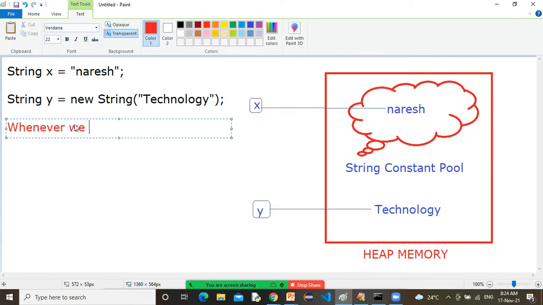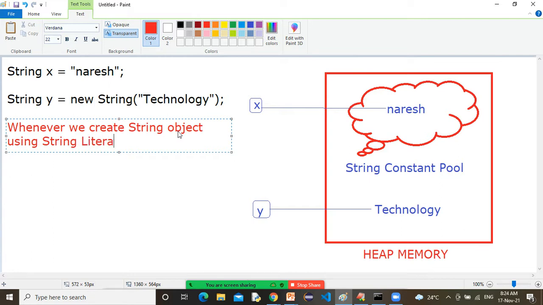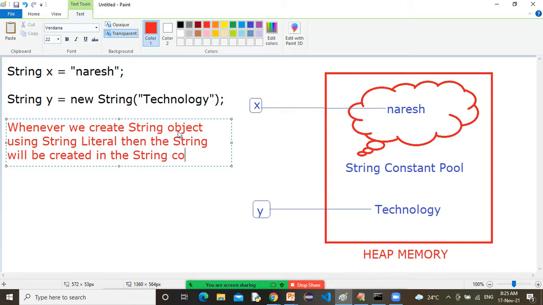Whenever we create a string object using string literal, then the string will be created in the string constant pool area.